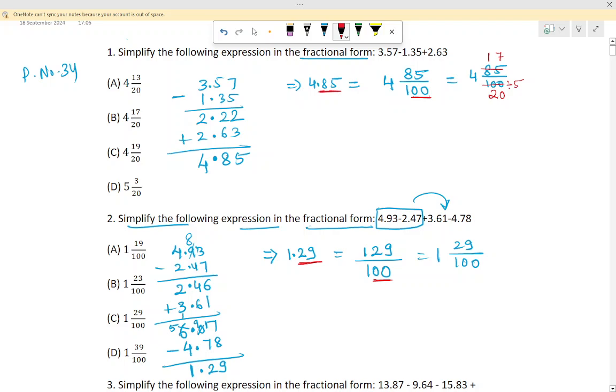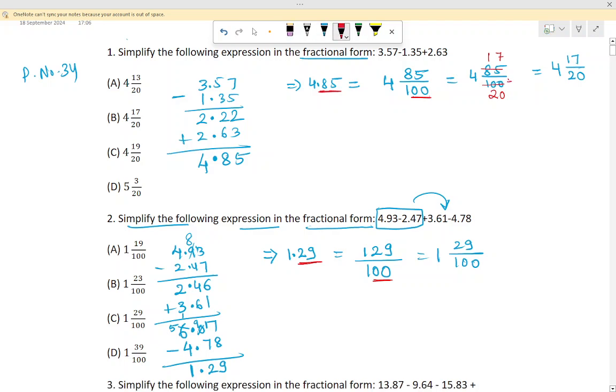So 85 divided by 5 is 17. So what answer will it be? 4 and 17 by 20 is the answer here.